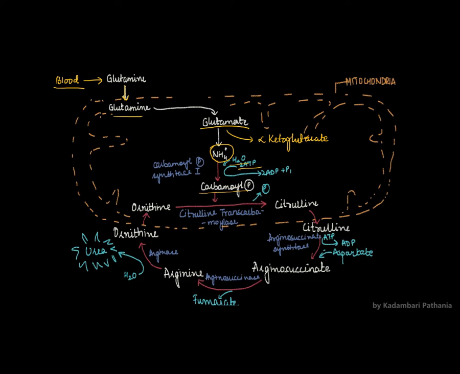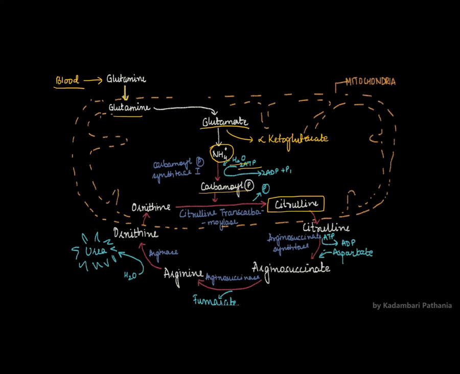Now this carbamoyl phosphate, इसमें से phosphate group निकाला जाएगा and it will be combined with ornithine by the action of citrulline transcarbamylase to be converted into citrulline. So ornithine and carbamoyl phosphate will combine together to form citrulline.